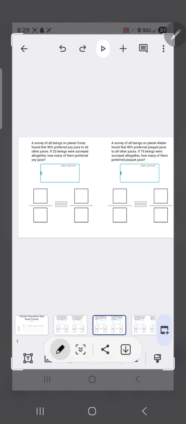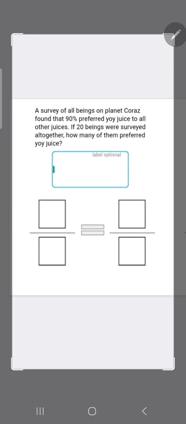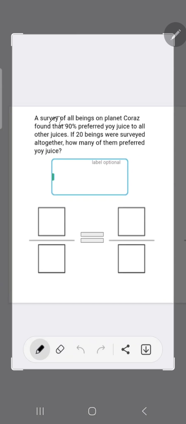So in the next 2 problems, you'll see that the percent is given. So a survey on planet Koraz found that 90%, so 90 over 100, check, preferred this interesting juice to all other juices.